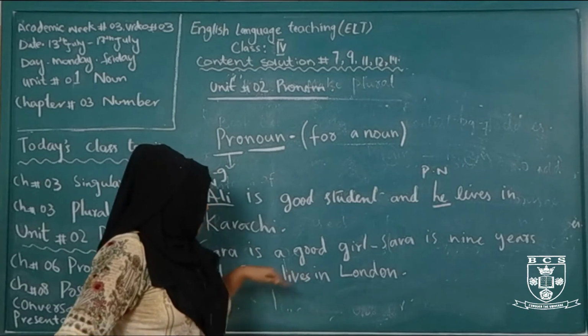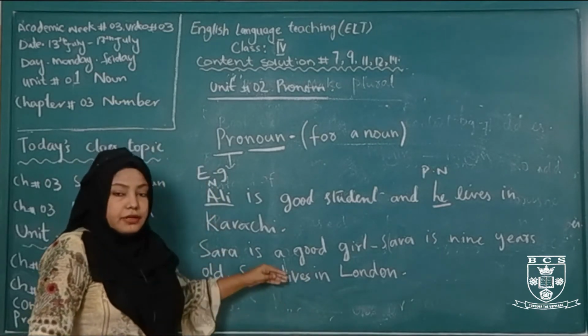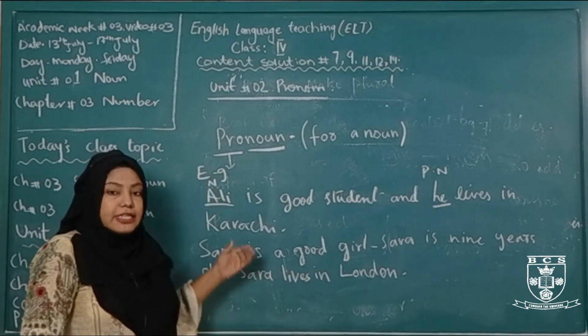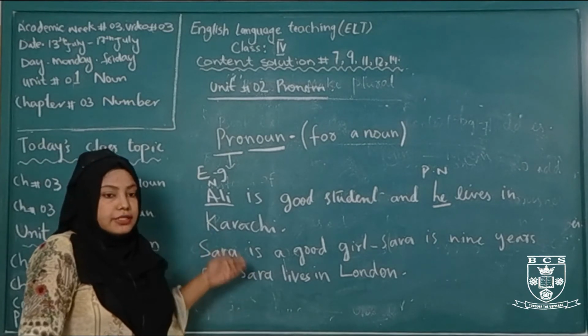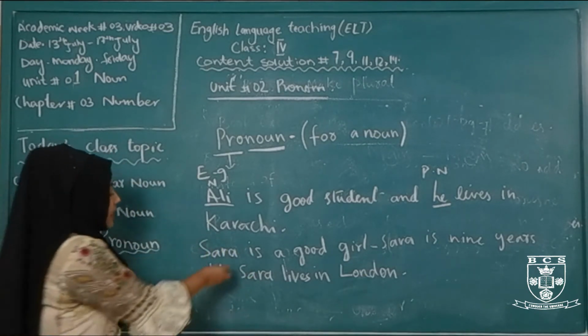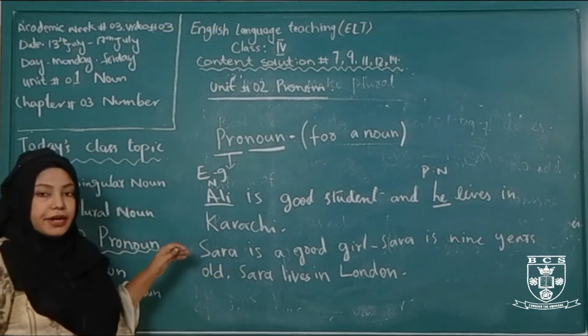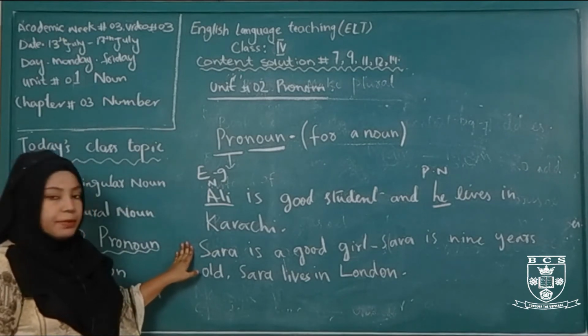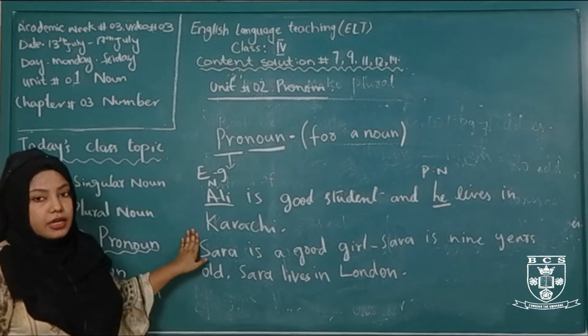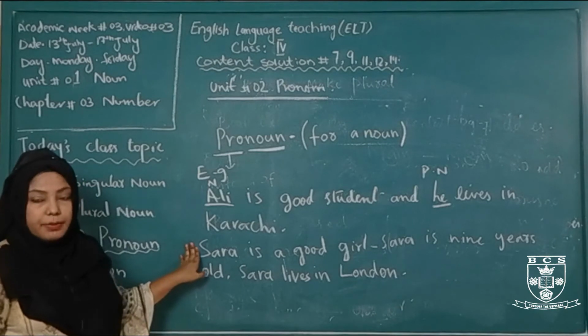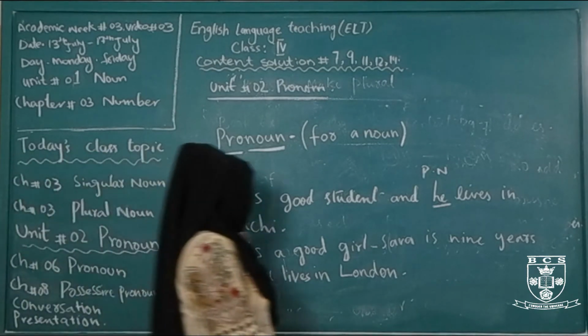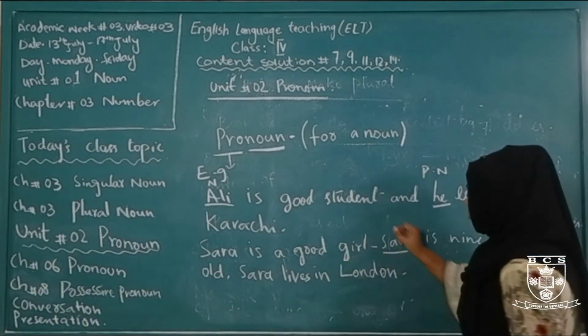It doesn't sound good. That's why we use a pronoun instead of a noun. For example, Sarah is of feminine gender. Sarah is the name of a girl. So what do we use for the feminine gender? She. So we replace Sarah with the pronoun she.